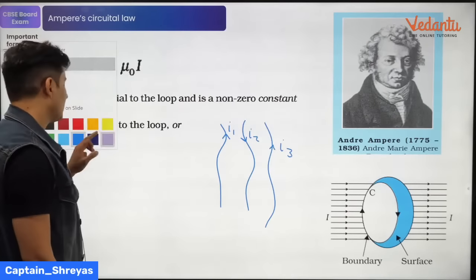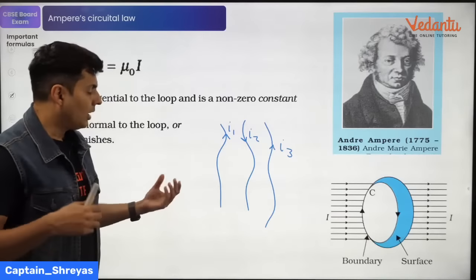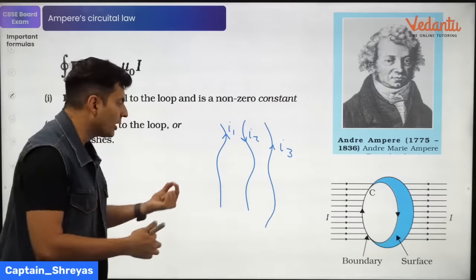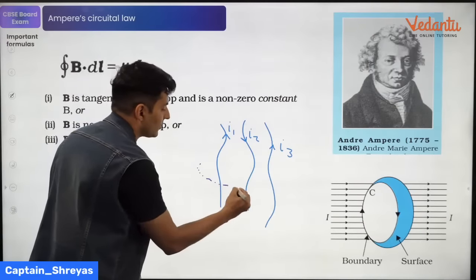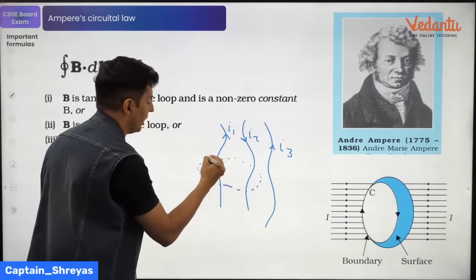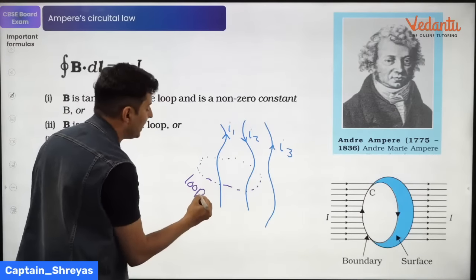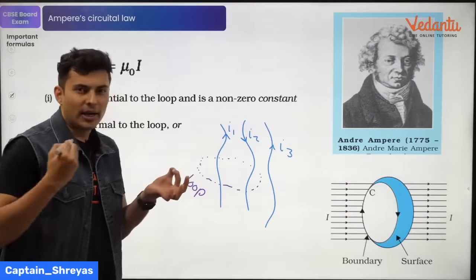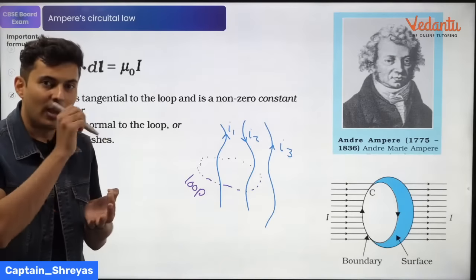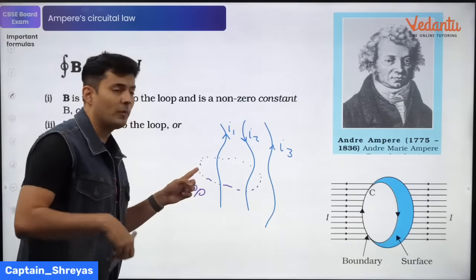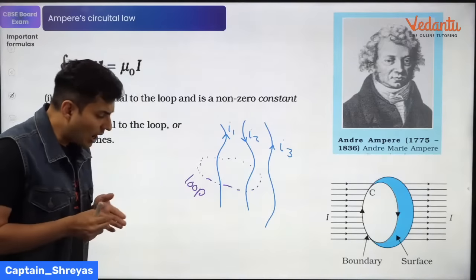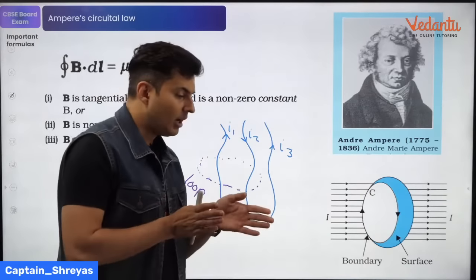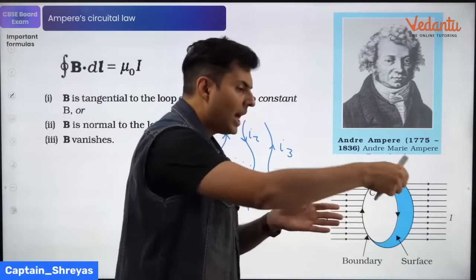If there are some current carrying wires, each wire will produce a magnetic field around it, and you start moving from one point around these wires and come back to the same point. This is basically your Amperian loop. You start from a point and come back to the same point. At every point you measure the magnetic field, and at every point you measure how much you moved. The magnetic field, the distance I moved. New magnetic field, how much I moved. And keep doing this.